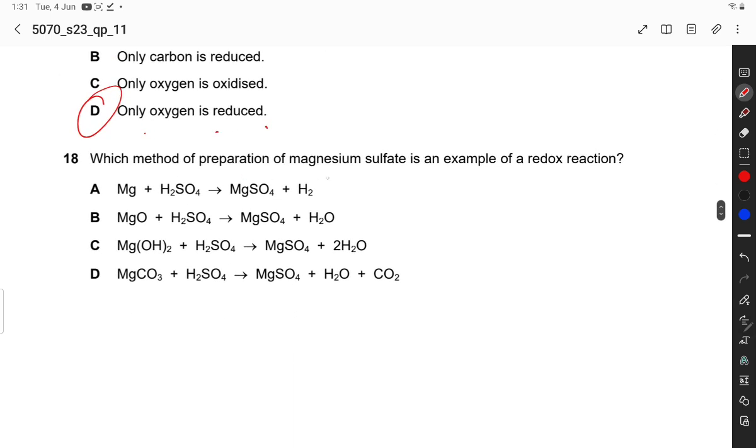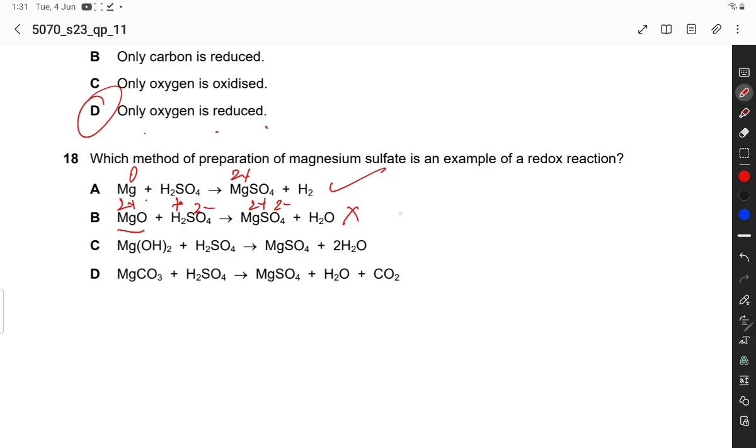Which method of preparation of magnesium sulfate is an example of redox reaction? Magnesium plus sulfuric acid. Over here 0, over here 2 plus. So this is a redox reaction. Magnesium oxide 2 plus, no change in oxidation state, plus 2 minus. So this is incorrect. Magnesium hydroxide.